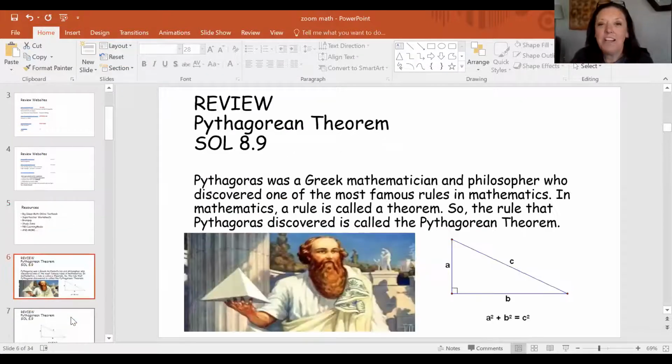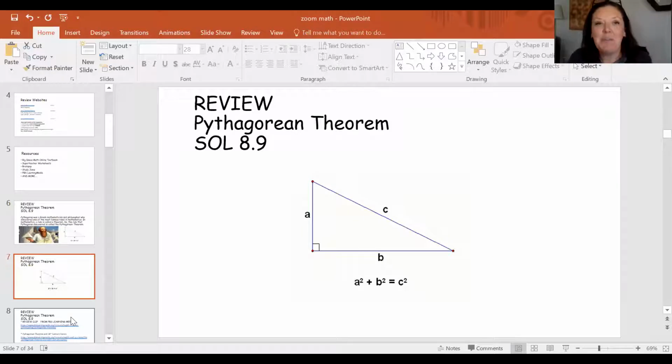So where we left off, if you remember again, a squared plus b squared equals c squared. We learned that Pythagoras was a Greek mathematician and philosopher who discovered one of the most famous rules in mathematics. In mathematics, a rule is called a theorem. So the rule that he discovered is called the Pythagorean theorem. So what hopefully you remember from when we left off was that a squared plus b squared equals c squared. And I want to use this week as review. Let me show you a couple of different clips.